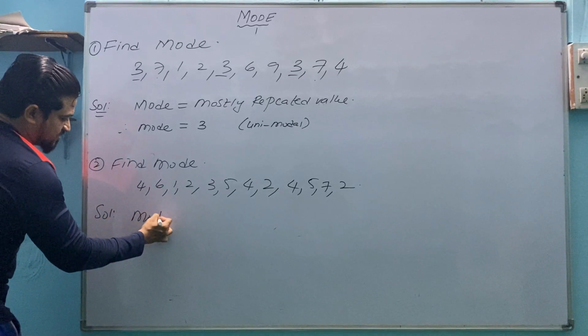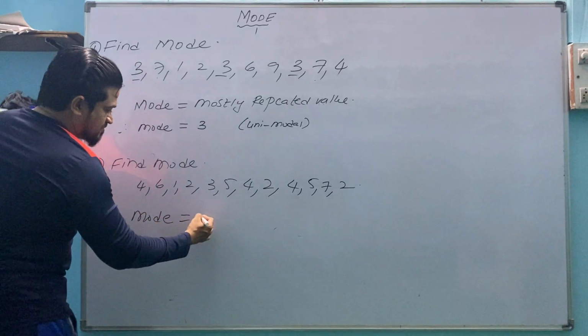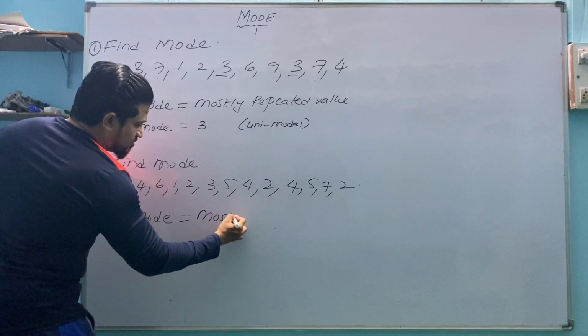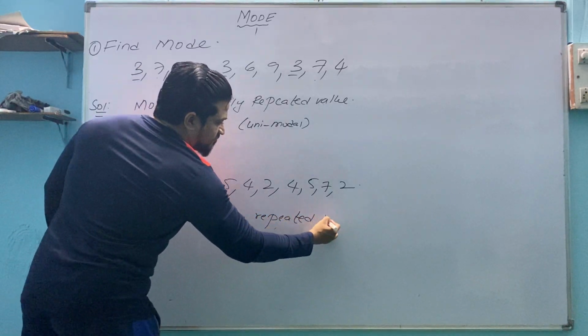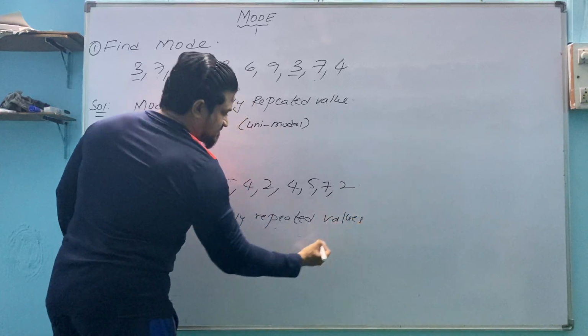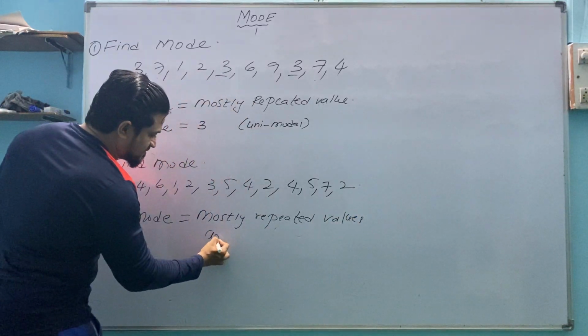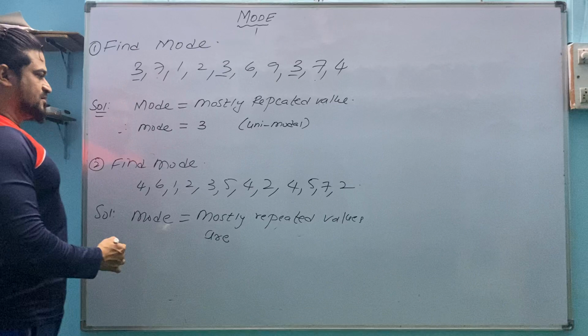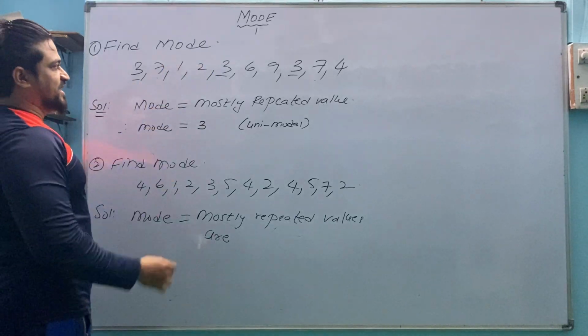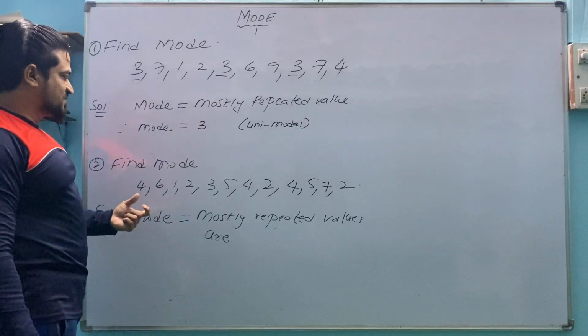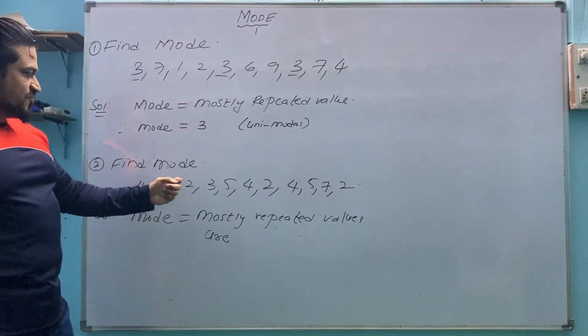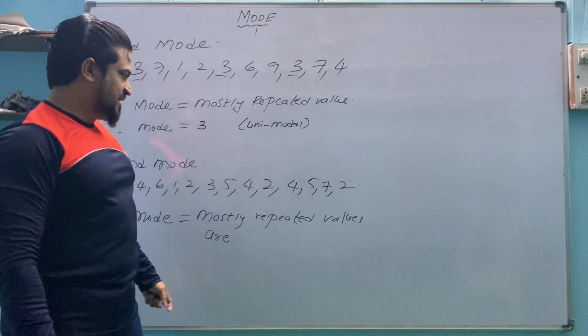Now mode is equal to the mostly repeated value, because we find only 3 is repeated 3 times, other values are not repeated 3 times, that's why we have considered this one. Now 4 is repeated 3 times.